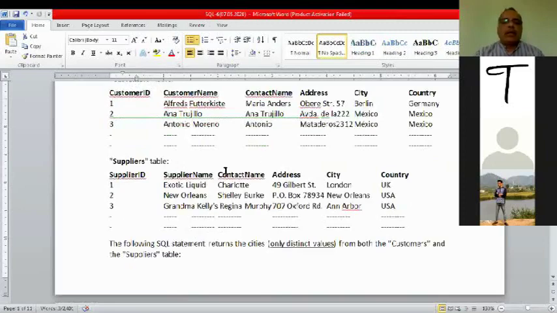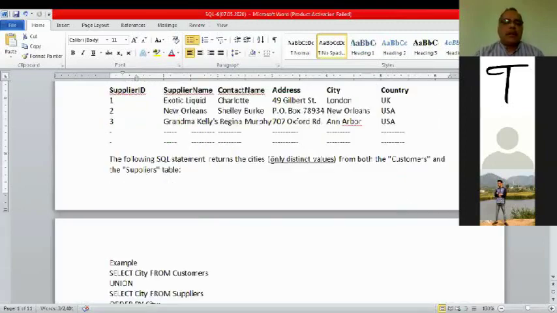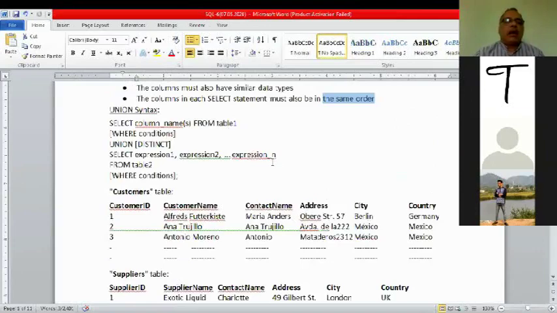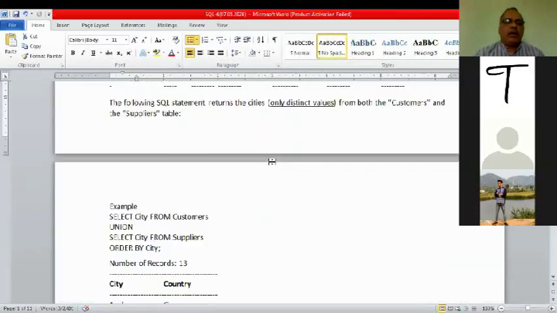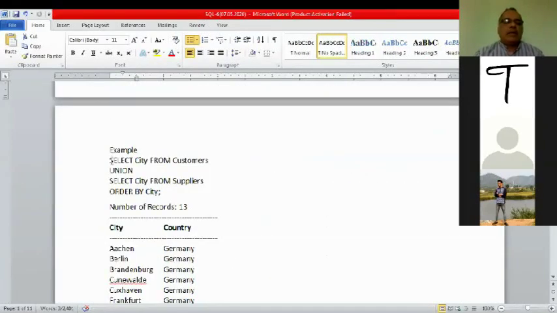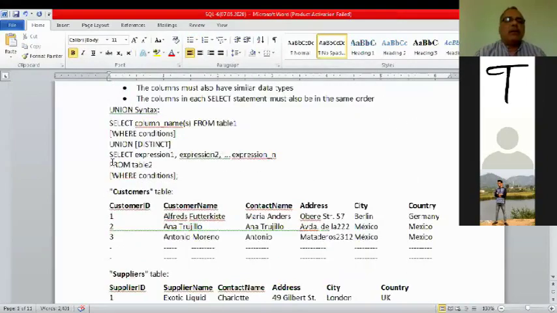Say these are the 2 tables, imaginary tables. Now I'm directly going to the command. Say this is the command: select CT from customer union. Have a look at the syntax. Select column names separated by comma from the first table.